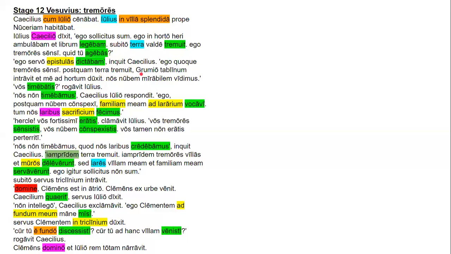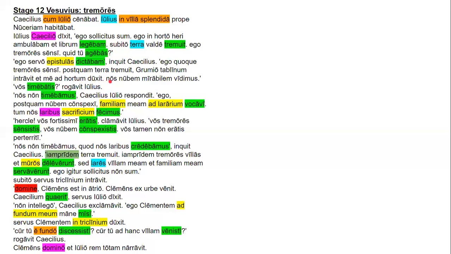Grumio is the subject of the main clause. Tablinum is the accusative direct object. Intravit is the perfect tense verb, third person singular. Et is a conjunction, letting us know that the sentence is not over and that there's going to be at least another verb and object. Me is that object. Ad hortum is an accusative prepositional phrase, ad plus accusative. It's motion towards. And duxit is the perfect tense verb, third person singular.